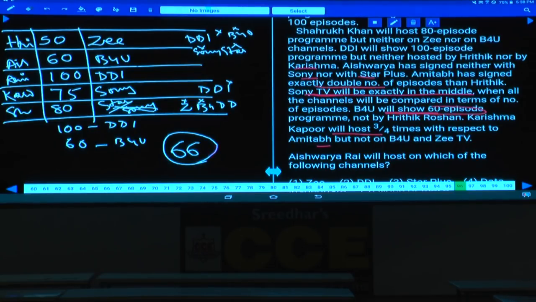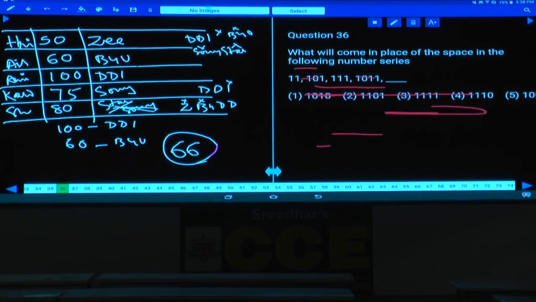Number series, question numbers please. 36 to 40. Now question numbers 36 to 40, question number 36. Yes, tell me what is the answer here? Yes, question number 36.